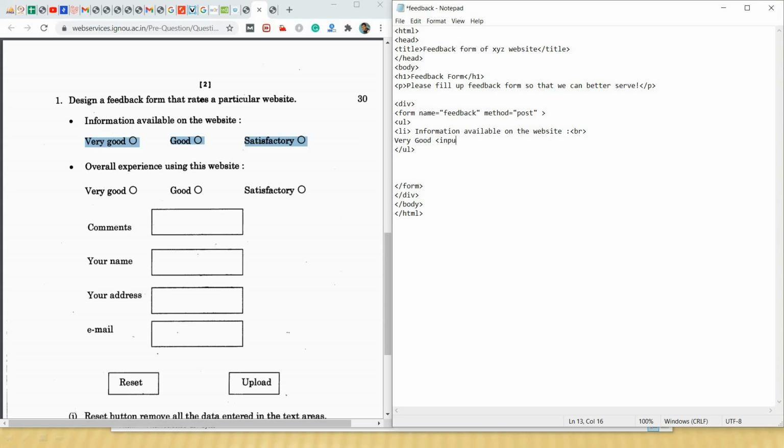So we will use the input tag and give type as radio and name equal to, suppose, info rating.